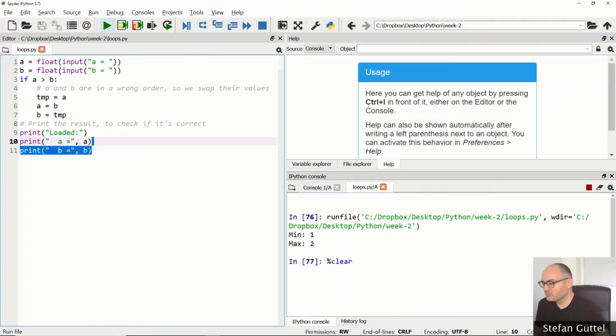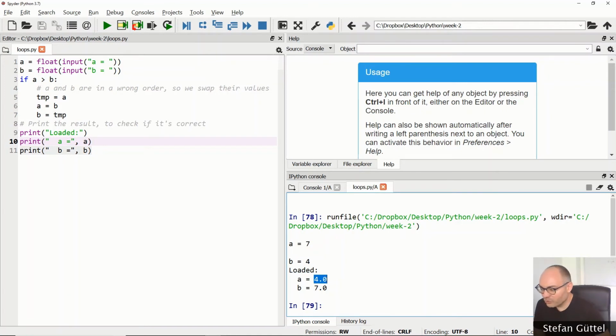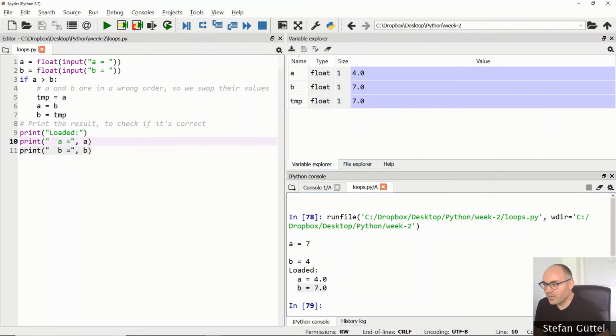Okay, running. Let's say I enter a value of a which is 7, and I enter a value of b which is 4. Now I want to swap them because I want b to be greater than a. And as you can see, this has happened, right? We have now reassigned the value 4 to a, and we have reassigned the value of 7 to b. And you can see in the variable explorer that indeed the temporary variable tmp has taken the original value of a, which was 7, and that's then what we used for the assignment of b.